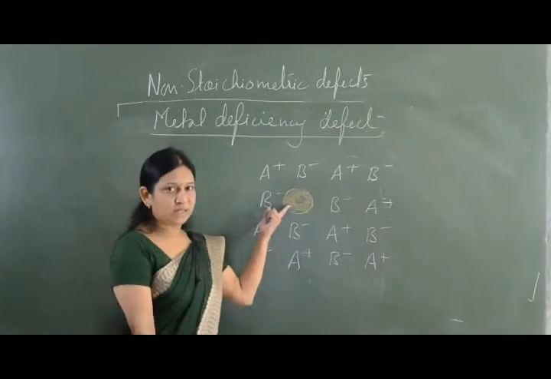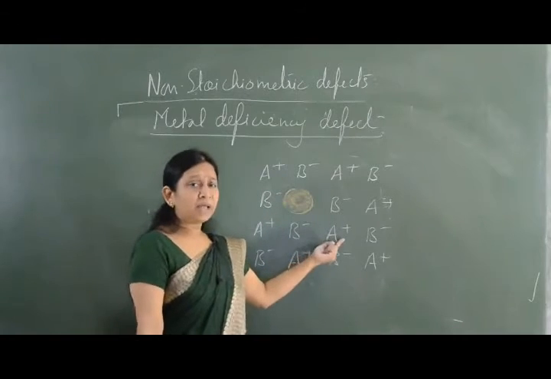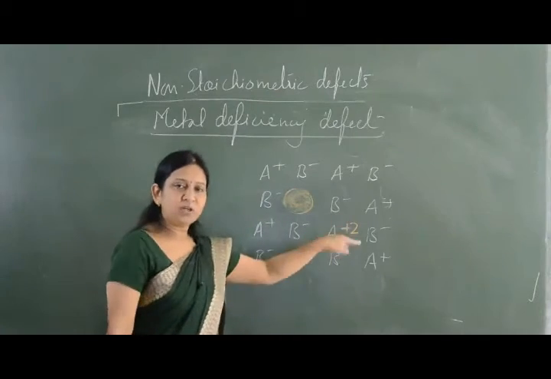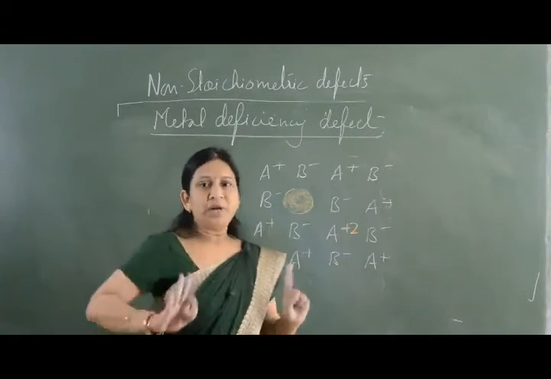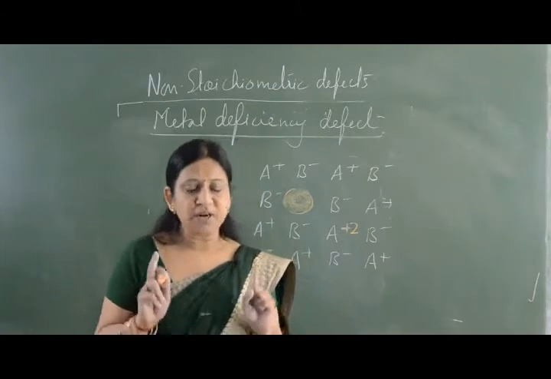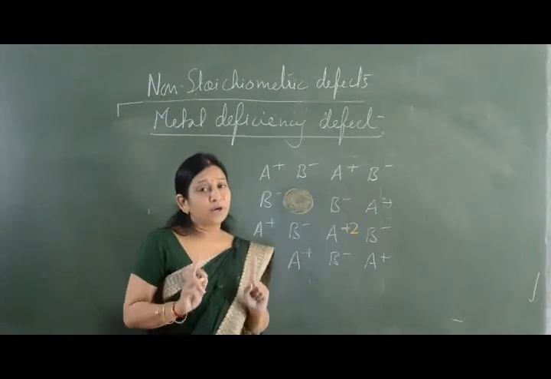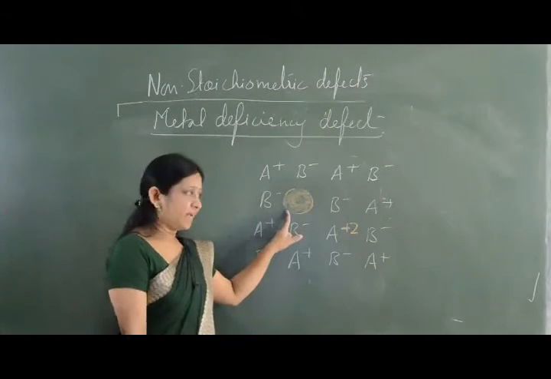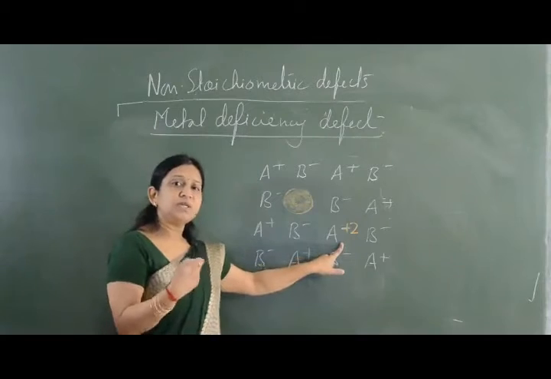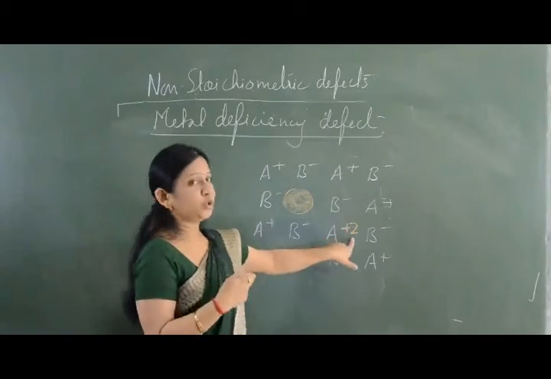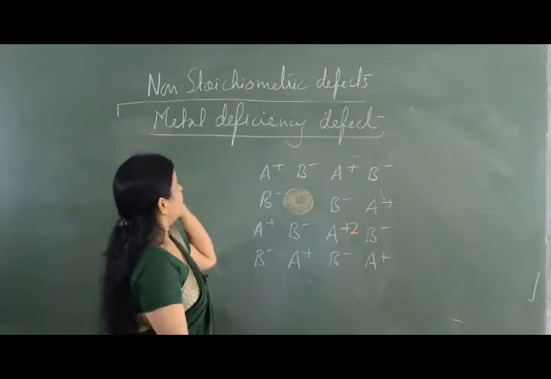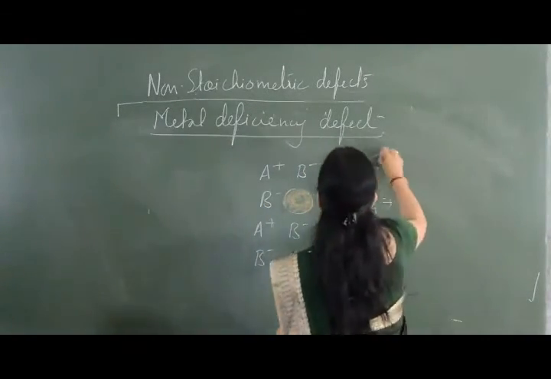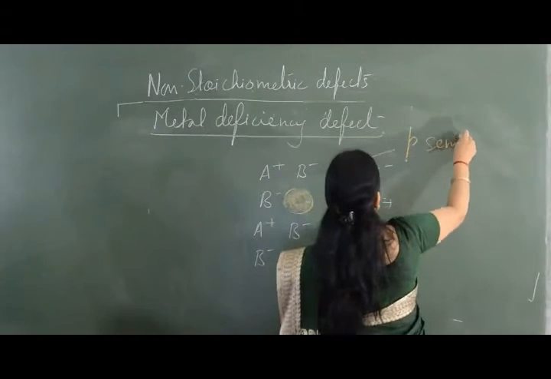So a cationic vacancy is created, but the nearby cation changes its oxidation state from +1 to +2. This is done just to maintain electrical neutrality, because irrespective of any kind of defect, the crystal should be electrically neutral. The crystal after the metal deficiency defect is going to behave as a p-type semiconductor.